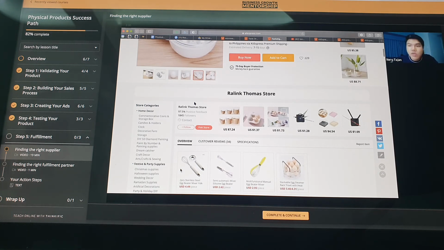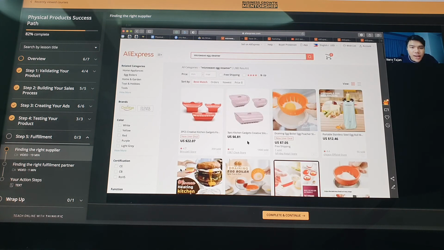Ito yung importance niya. Now, what's the second bullet in qualifying the right supplier? Ano yung second bullet, guys? Please type it down sa chat below. What's the second bullet? Number of orders. Yun yung kanina. Number of orders. Now, let's see yung number of orders dito.